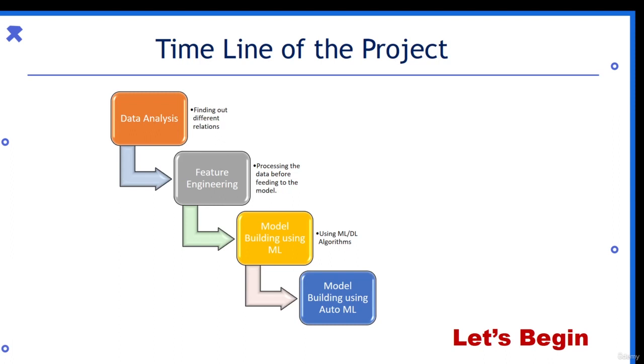Then after the pre-processing of data, we'll feed that data into a model. We'll use different ANN models as I discussed earlier. Then we'll build our model using the auto machine learning technique, and we'll see which model suits our data best and is given by the auto machine learning, that is the H2O AutoML library. So let's begin.